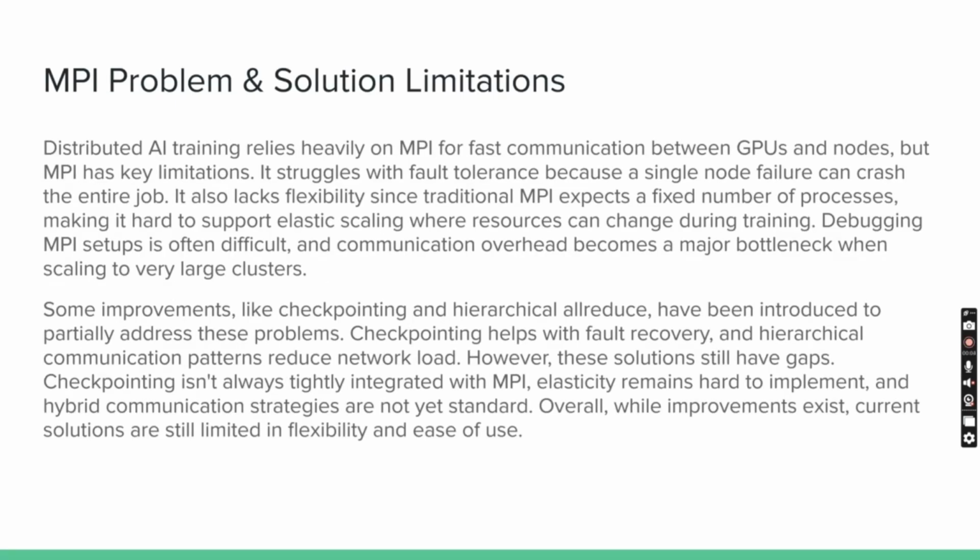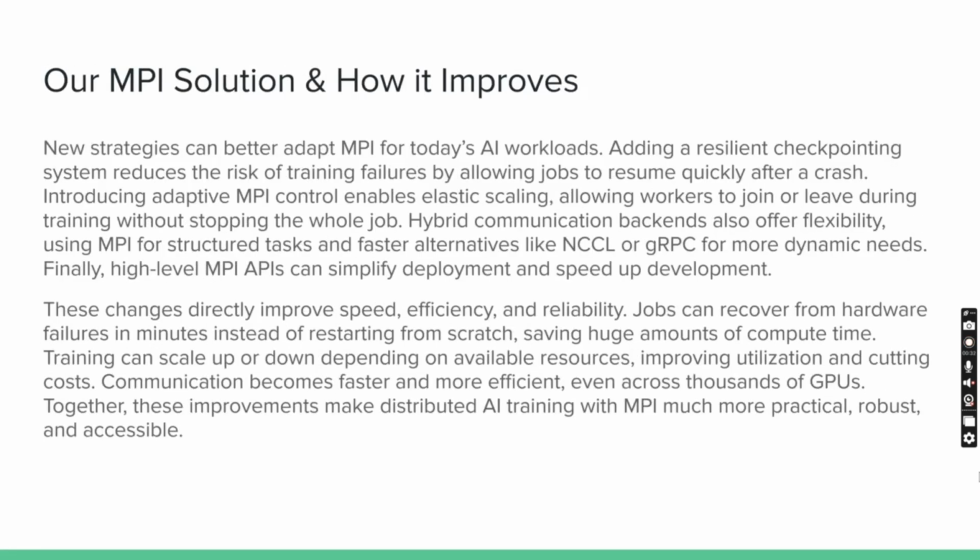MPI is widely used for communication and distributed AI training, but it has key problems like poor fault tolerance, fixed resource requirements, and scaling issues at large sizes. While techniques like checkpointing and hierarchical all-reduce have helped, they don't fully solve the issues. Checkpointing isn't always seamless, elastic scaling is still difficult, and hybrid communication methods aren't widely adopted yet, leaving current MPI solutions with serious limitations.